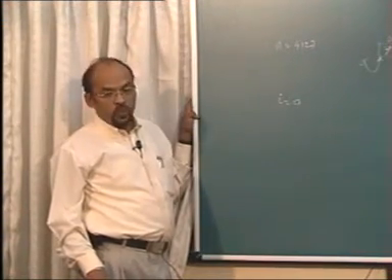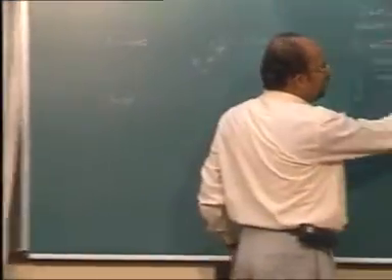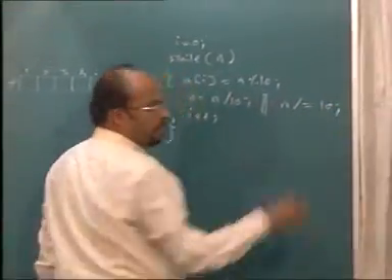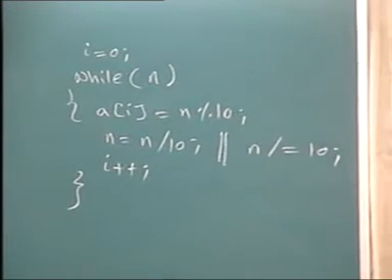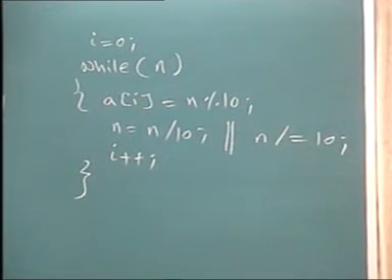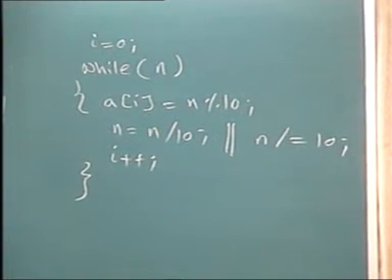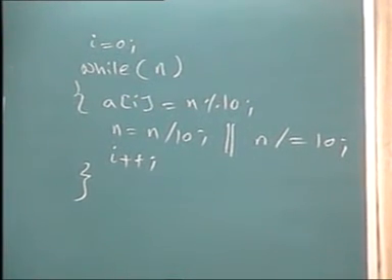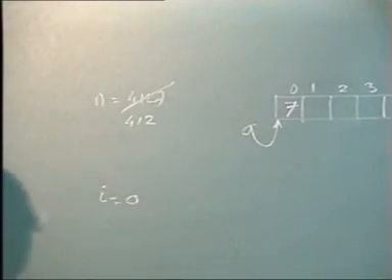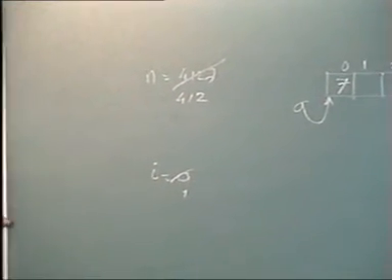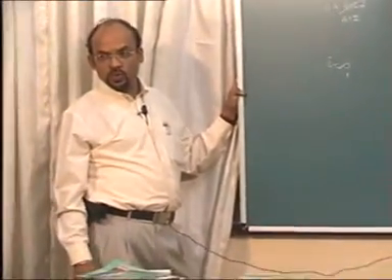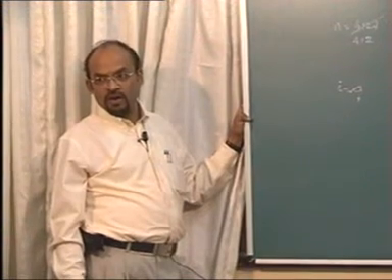4, 1, 2. Remember that this statement, now as we have considered plus plus also, can also be written as n/=10. It has the same meaning. Instead of repeating the first operand, n/=10 means n equal to n/10. It's one and the same. So n becomes 4, 1, 2. Next, i will be incremented by 1. Next, we come back to check the condition. Is it true? n is not equal to 0.